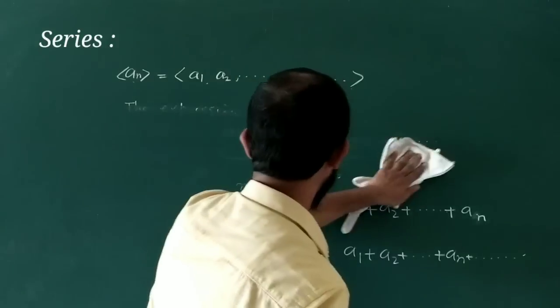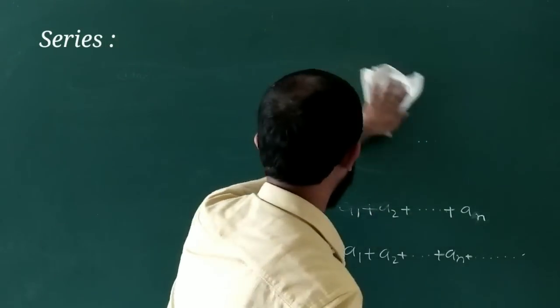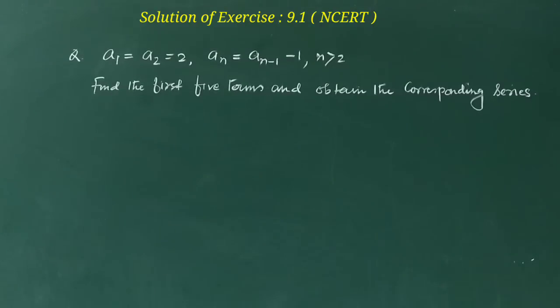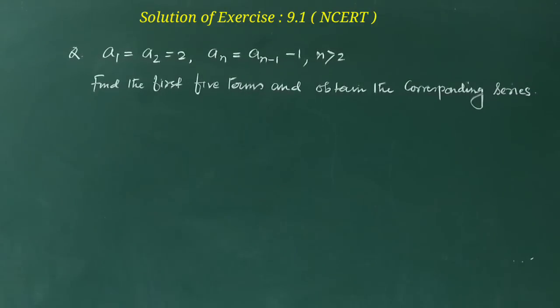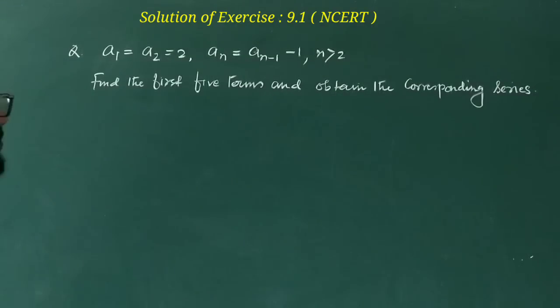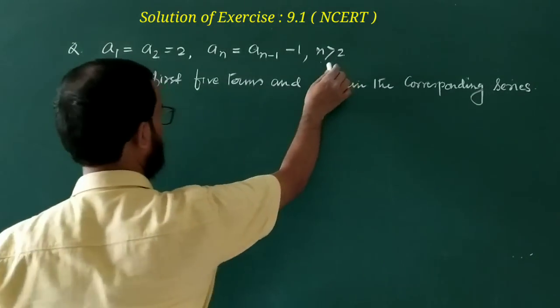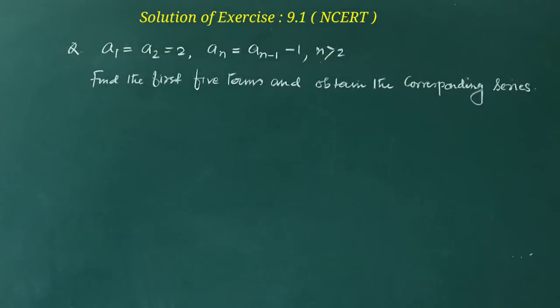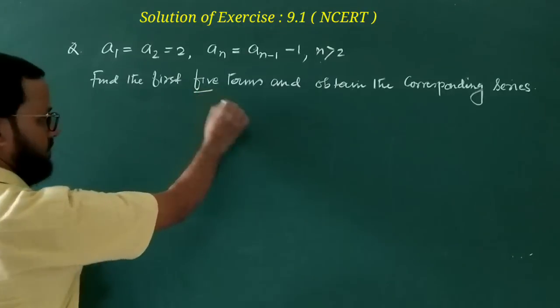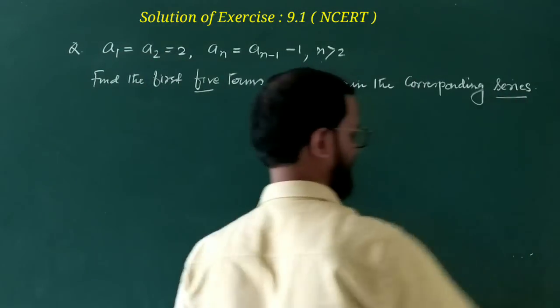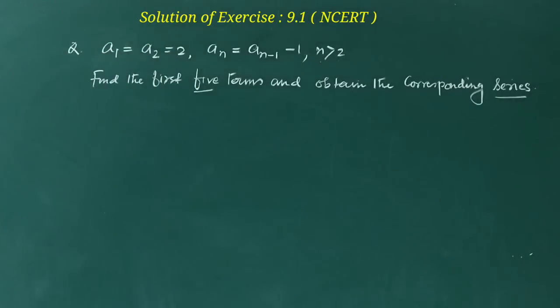So let us solve one or two questions of exercise 9.1. This is the question. Here the question is, A1 equal to A2 equal to 2, and An equal to An minus 1, where n is greater than 2. You have to find the first 5 terms and obtain the corresponding series. Now the series also has to be found. This is the need of the question.